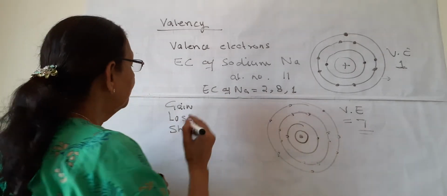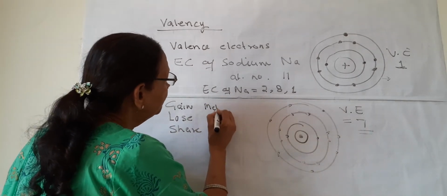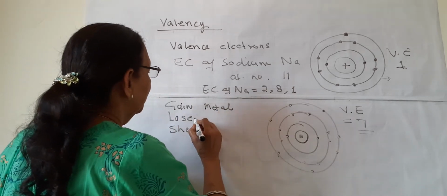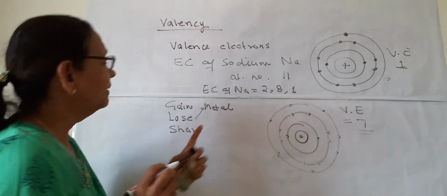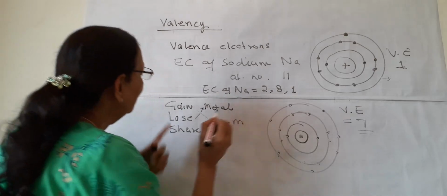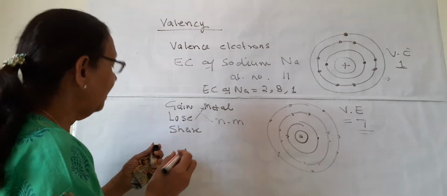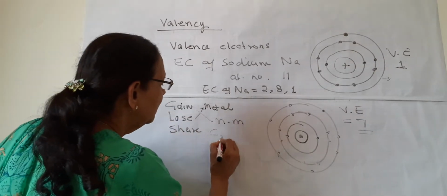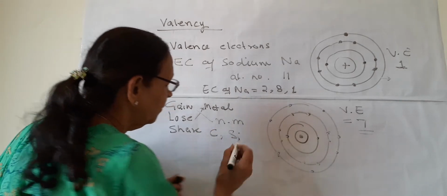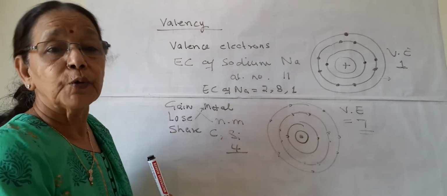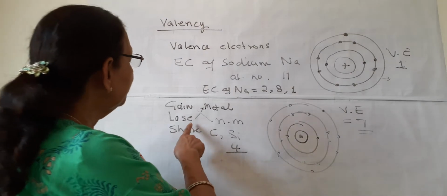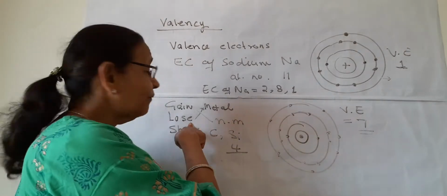Normally, what happens if the element is a metal? It loses electron. Elements which are metals, they lose electrons. Elements which are non-metal, they gain electron. And sharing is done by mostly carbon, silicon, which have 4 electrons in their outermost orbit. We will see all one by one. So first we see loss of electrons.